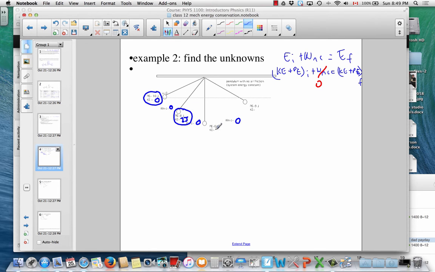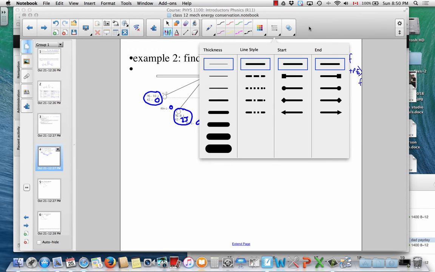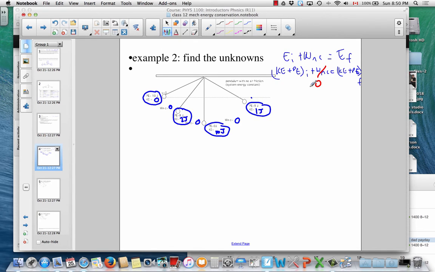Down here, 0 joules of height, there must be 10 joules of motion energy. And up here, we're still not quite back to where we started. There's 9 joules of height energy. There must be 1 joule of motion energy. So that is a conservative system. There are no gains or losses of energy.